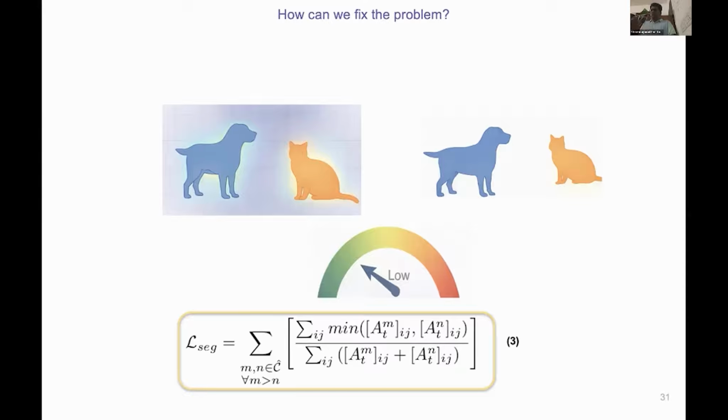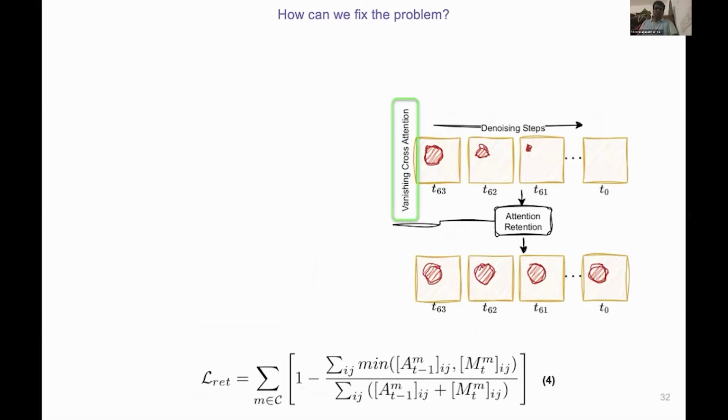The next problem, how can we fix the second problem, which is the retention, the slow disappearance of some of the concepts or objects, right? The second loss tackles the vanishing attention problem. We call it the attention retention loss, LRET. The intuition is at every denoising step, we want the cross-attention map to retain the spatial regions it had at earlier steps. So we compute a kind of retention IOU, intersection over union, between the current attention map and a reference mask and minimize the deviation. Right? So as shown in this equation.